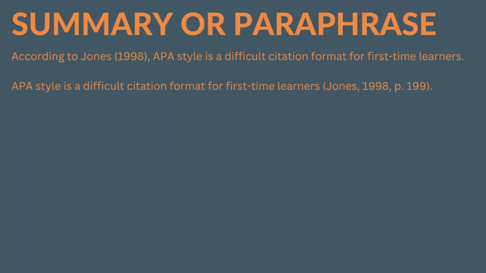When you are doing a summary or a paraphrase of an idea from another work, you only have to make reference to the author's last name and the year of publication in your in-text citation. APA guidelines do encourage a page number for a summary or paraphrase when it helps the reader find the information in a longer work. So if you are summarizing a chapter or a specific part of a long text or book, it can be helpful to put in that page number. So it's just things to keep in mind.